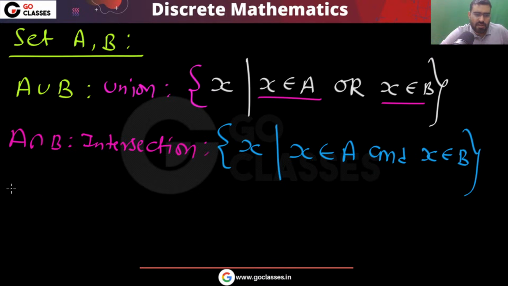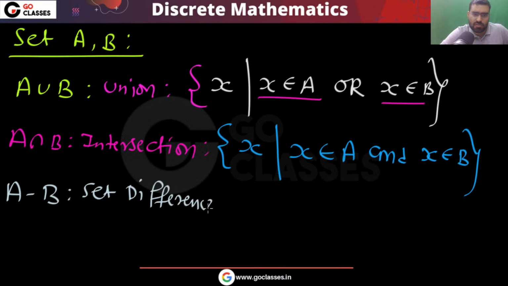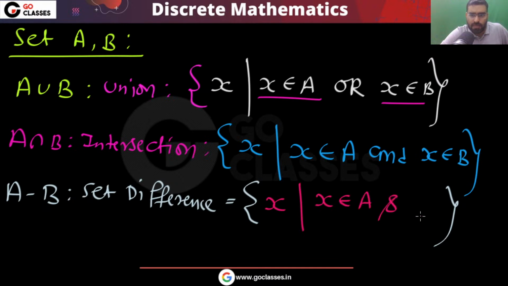Now let's see. The next is A minus B. This is called set difference, set minus. In this you have A minus B. From A you remove B, means finally it will give you those elements which are only in A, those elements which are in A and which are not in B. Those elements which are only in A, that is your set difference A minus B.